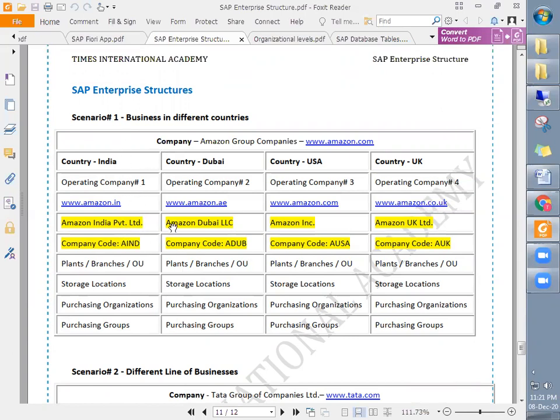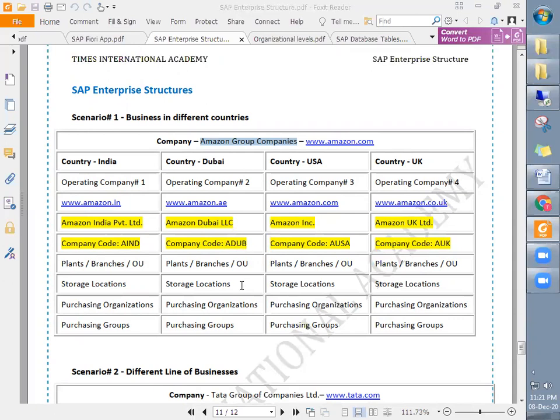Instead of Amazon, it will now be Tata Motors. Tata Motors will have business in India, Dubai, USA, UK. They will register in different countries, with a different name and again a different company code. Based on the same name, we will create company codes. Accordingly, they will distribute the company codes.